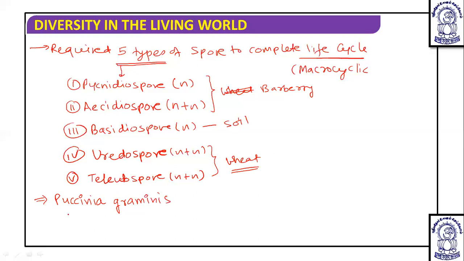When we talk about Puccinia graminis, it is known to cause black rust of wheat. Then another is Puccinia recondita.